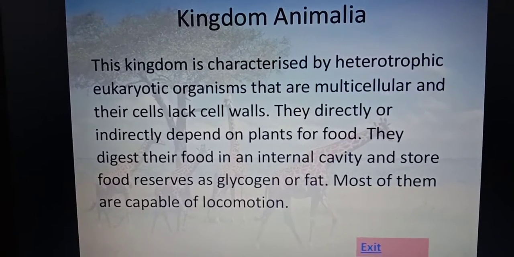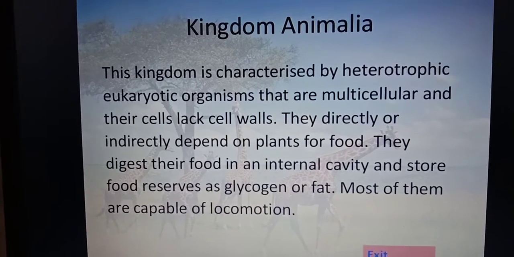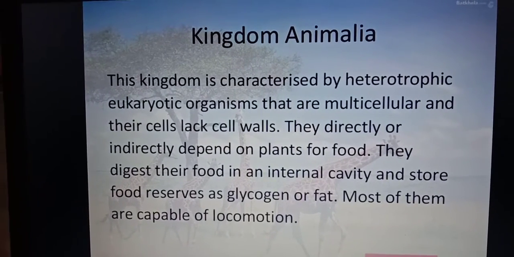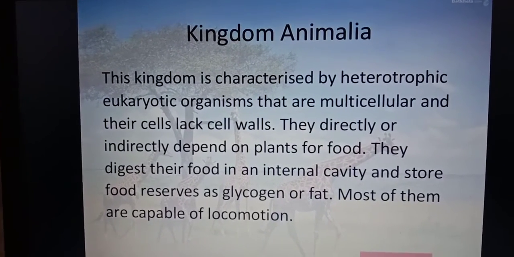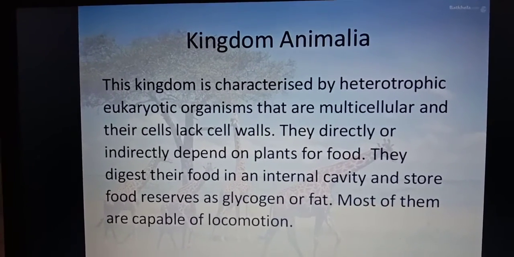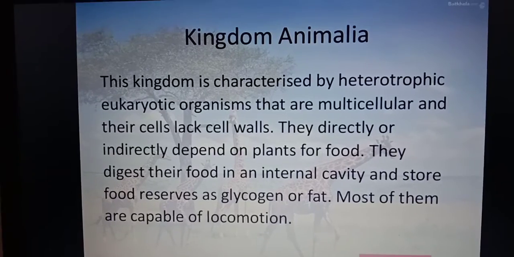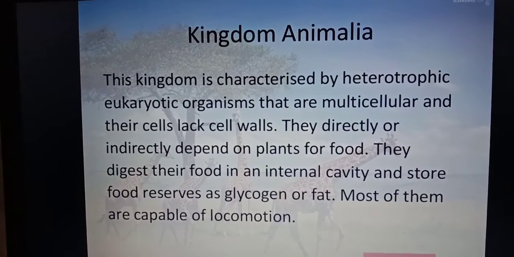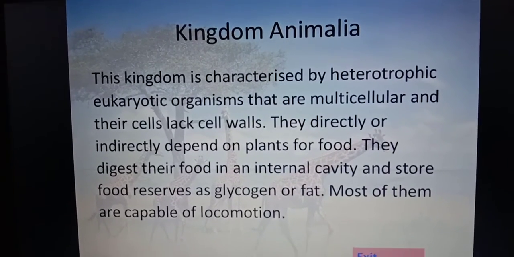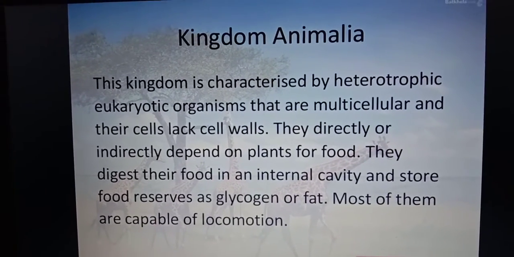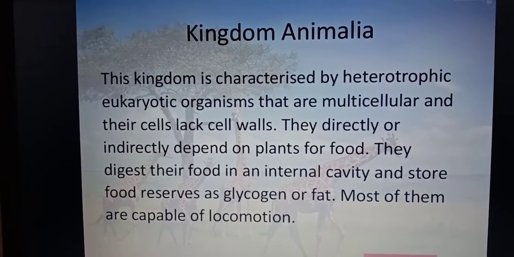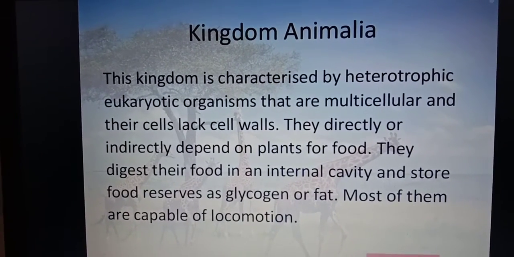They directly or indirectly depend upon plants for food. They can be herbivores, they can be carnivores. They digest their food in an internal cavity and store the food reserves as glycogen or fat. All animals have their own digestive system, their own mode of nutrition, their own physiology of nutrition. The reserve food material in plants was starch, and in animals the reserve food material is glycogen, and most of them are capable of locomotion.